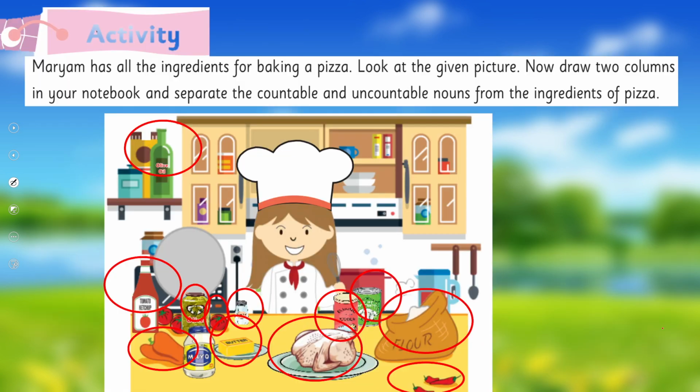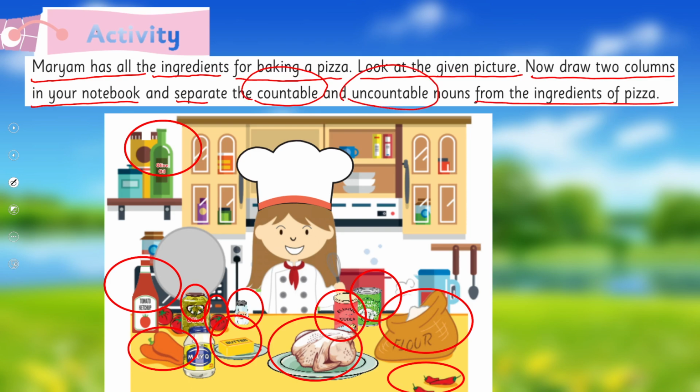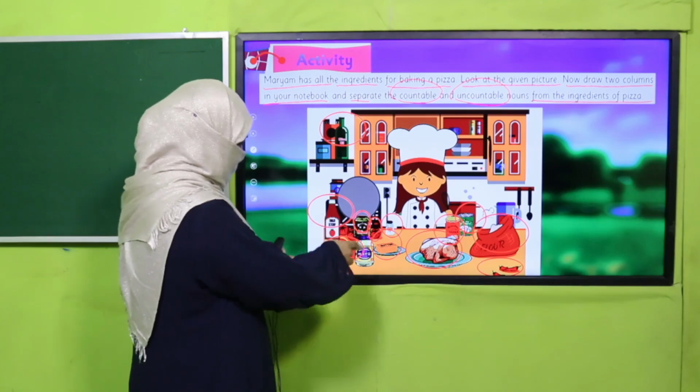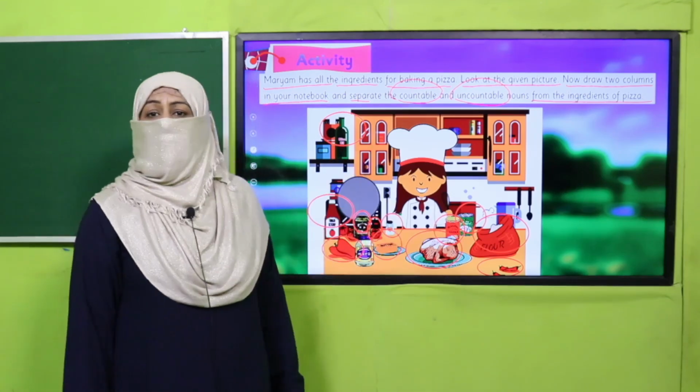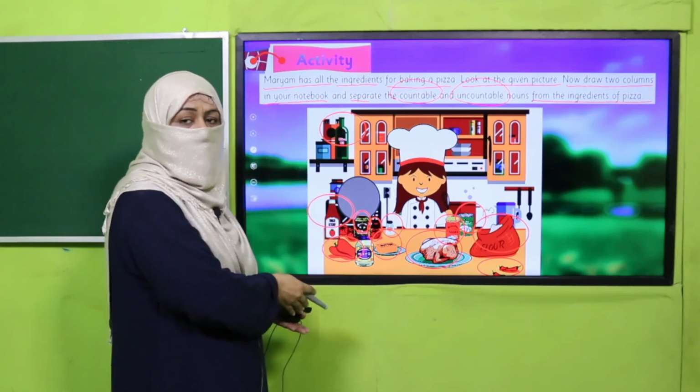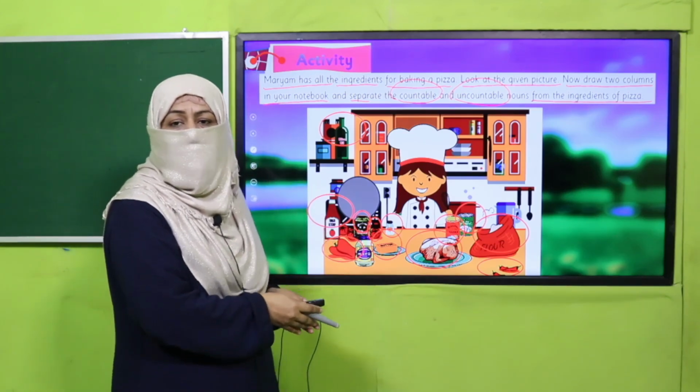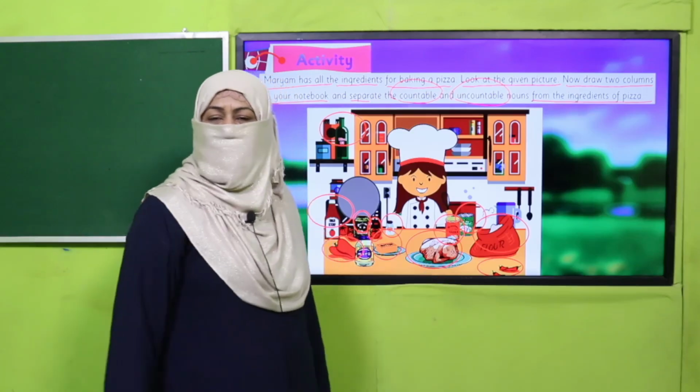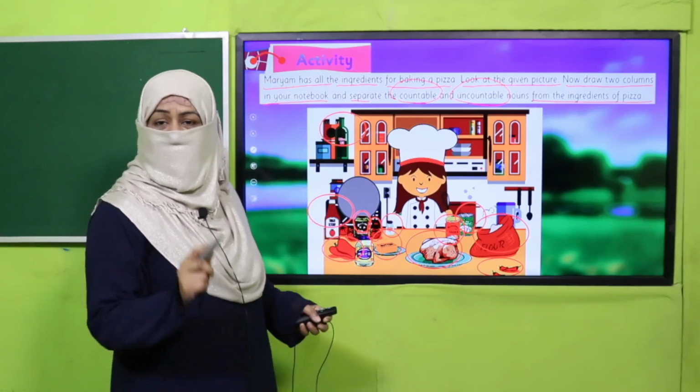All right. So here is an activity in your book. What you are supposed to do: Mariam has all the ingredients for baking a pizza. Look at the given picture. Now draw two columns in your notebook and separate the countable and uncountable nouns from the ingredients. So you will make two columns. I have tried to circle many of the ingredients. You may find more. Whatever you think is countable, write it in the countable column, and what is not countable, write it in the uncountable column. So pause the video and do this activity in your notebook.